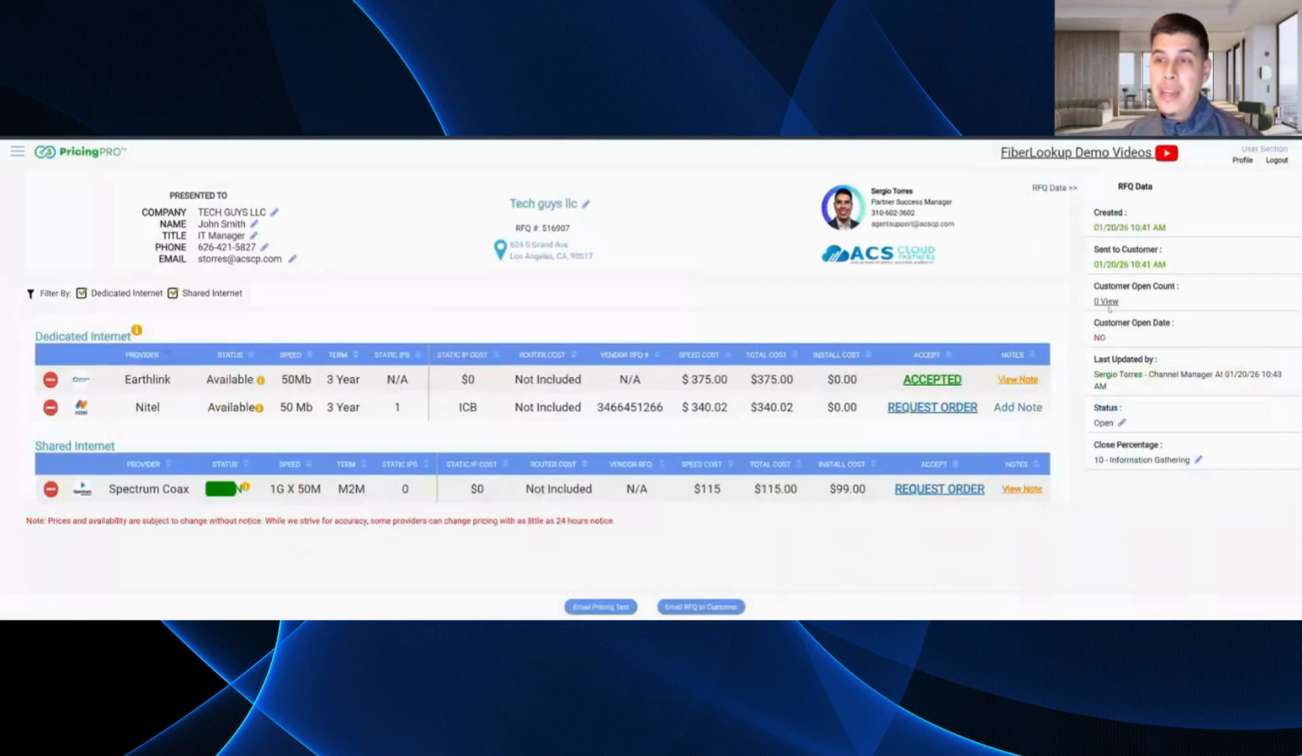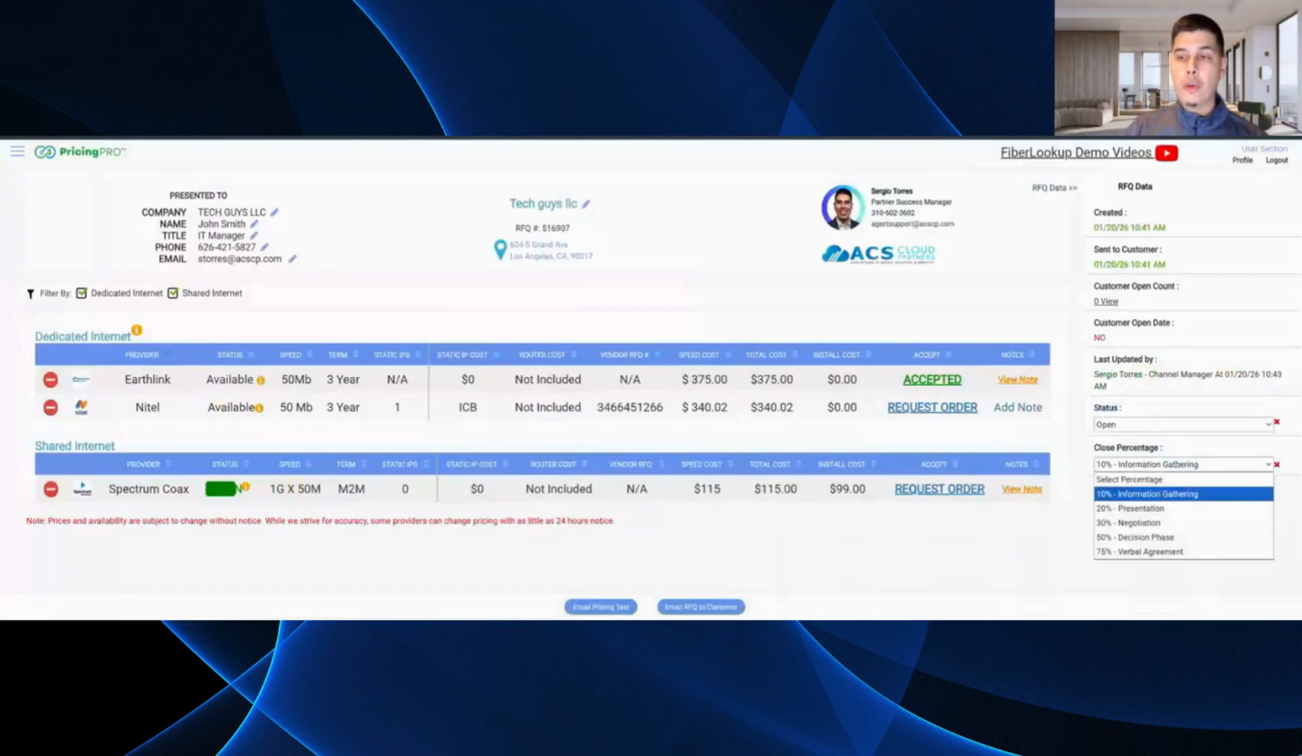You're going to see how many times the customer's opened it. You're going to be able to modify the opportunity. Is it still closed? Is it open? And the RFQ dashboard, and really what we built here at PricingPro, is kind of like a mini CRM, right? What's the close percentage? You're still presenting to the customer, you're still in the decision phase.